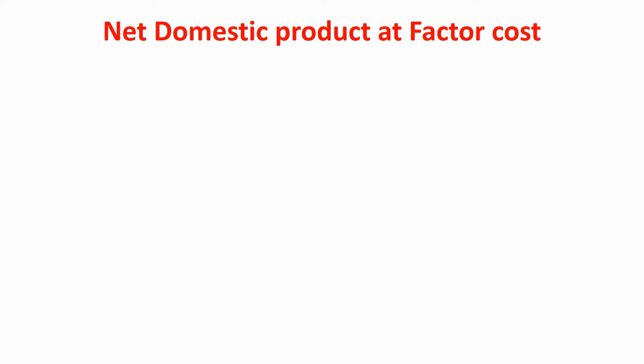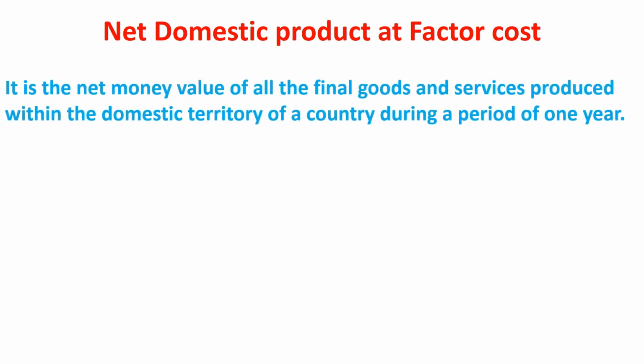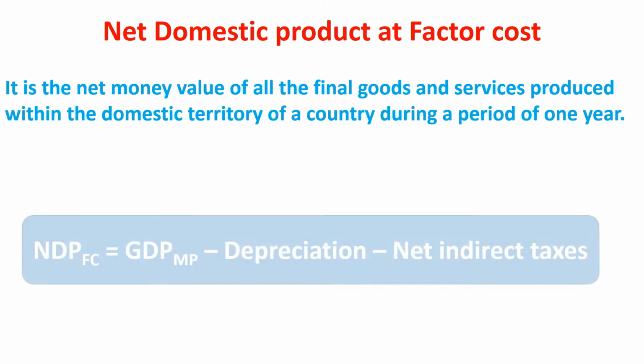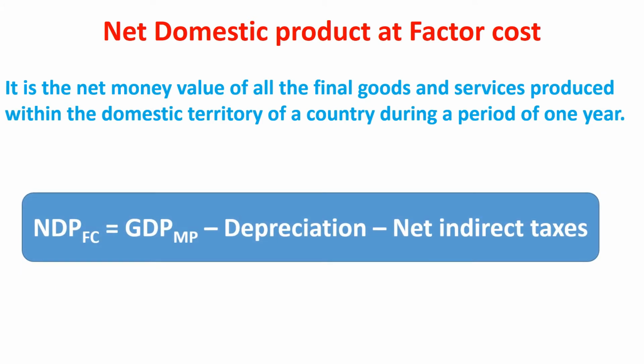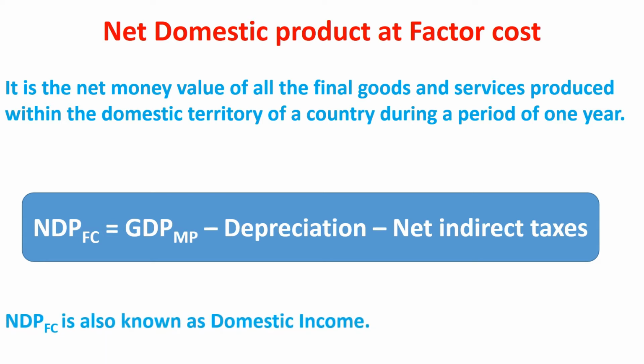Next, net domestic product at factor cost. It is the net money value of all the final goods and services produced within the domestic territory of a country during a period of 1 year. NDP at factor cost is equal to GDP at market price minus CFC minus NIT. NDP at factor cost is also known as domestic income. These first four aggregates are known as domestic aggregates. Domestic aggregates are the measures of the value of goods and services produced in the domestic territory.